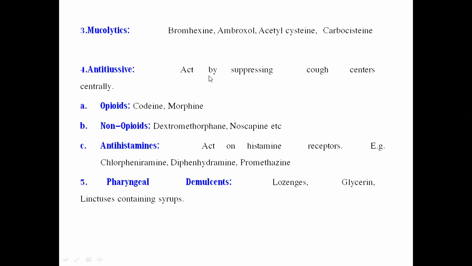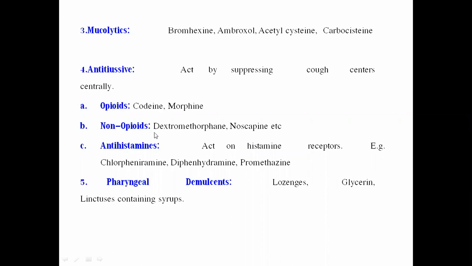Now they are directly acting on the central nervous system by suppressing the cough center. By suppression of the cough center, that means suppressing the secretion of the mucus by the goblet cells of the respiratory tract. Now there is another class of compounds, the opioids, that are codeine and morphine. So they act directly by the opioid analgesic mechanism. Those are codeine and morphine.